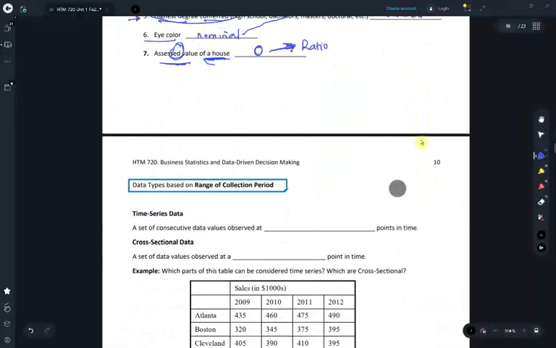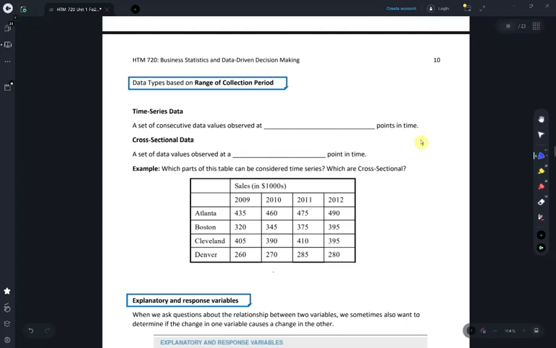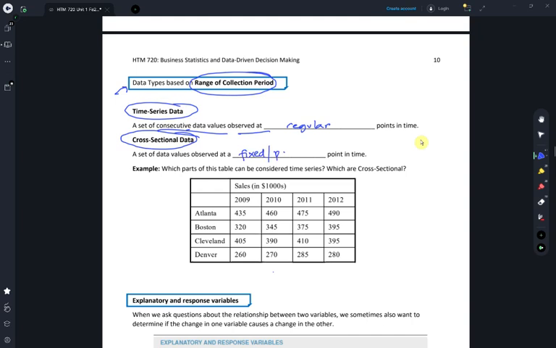All right, let's see another type of data classification, and that is based on the range or period of collection. You see, a set of consecutive data values observed at regular points in time. Let's say you're collecting data on sales on a monthly basis. This would be an example of time series data. On the other hand, data observed at a fixed or particular point in time would be an example of cross-sectional data.